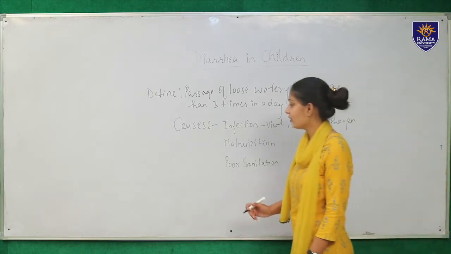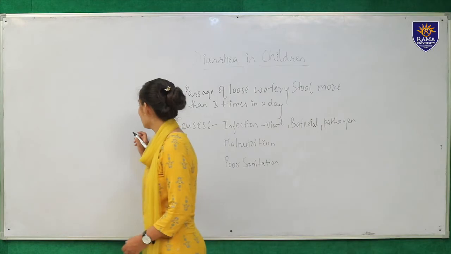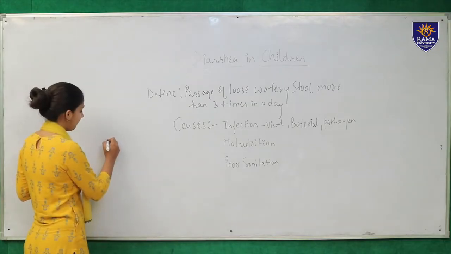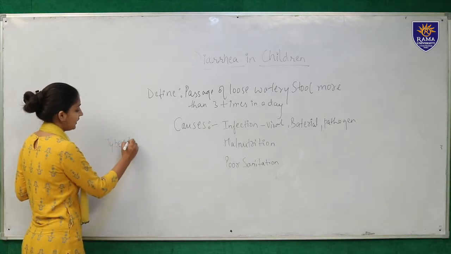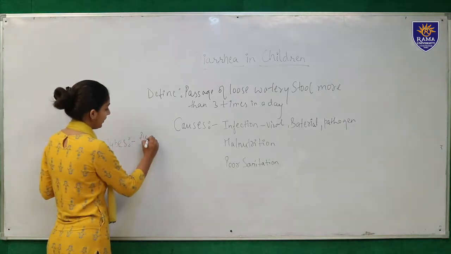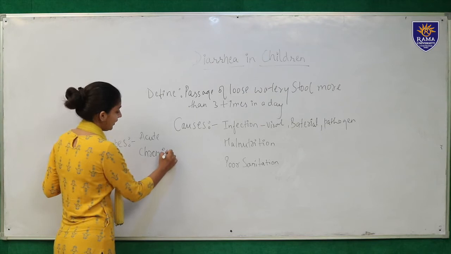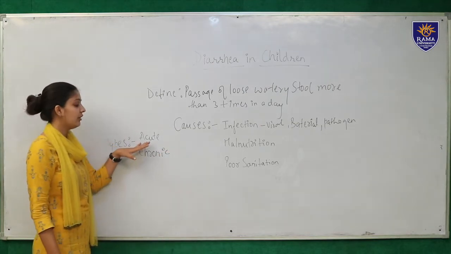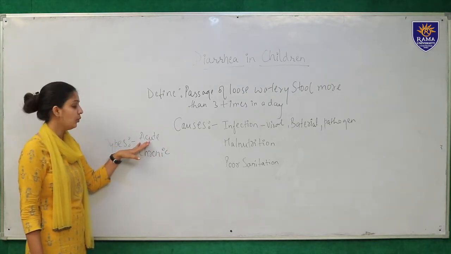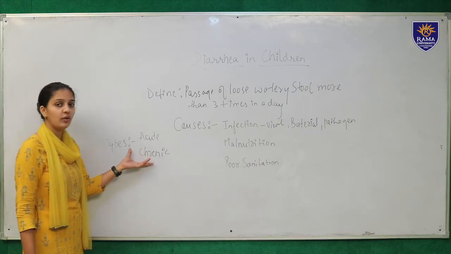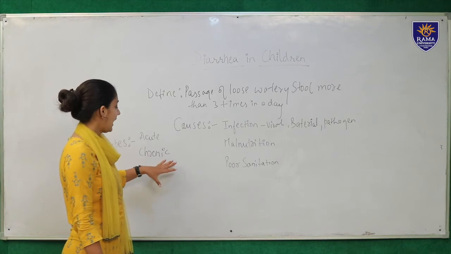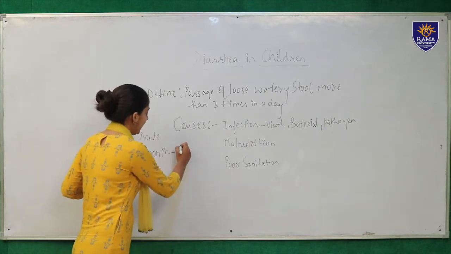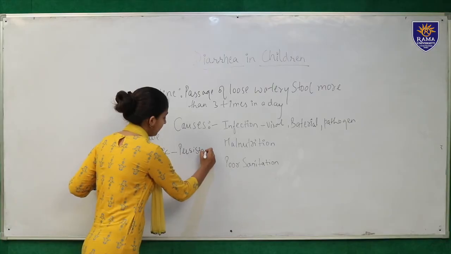So next, after causes, we look at classification. So how do we classify diarrhea, or we can say types of diarrhea? We can classify diarrhea as acute and chronic. We say acute diarrhea when the diarrhea is for 14 days or 2 weeks, and we call it chronic when the diarrhea continues for more than 14 days. We also call chronic diarrhea persistent diarrhea.